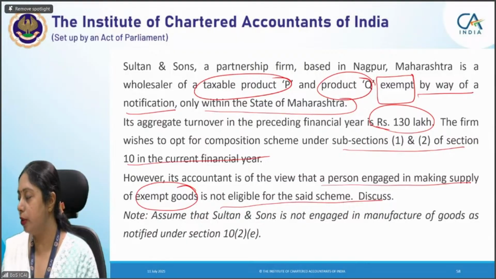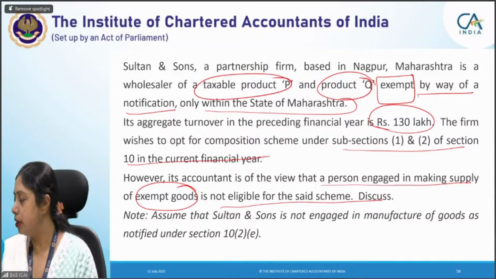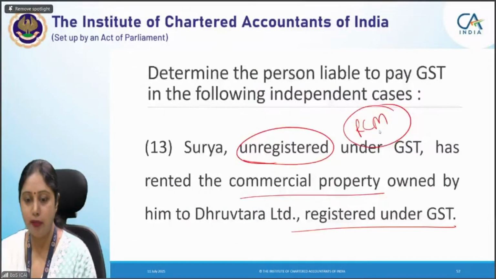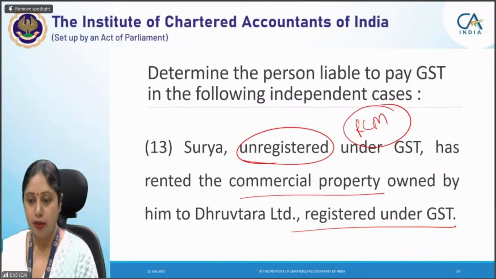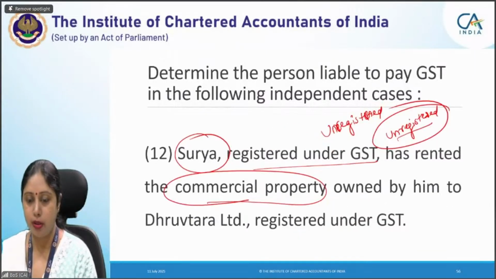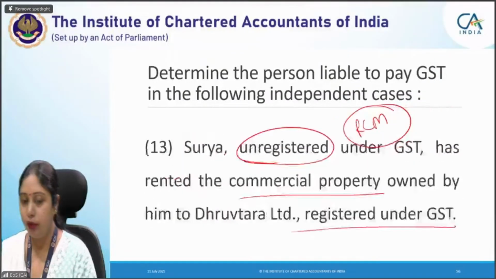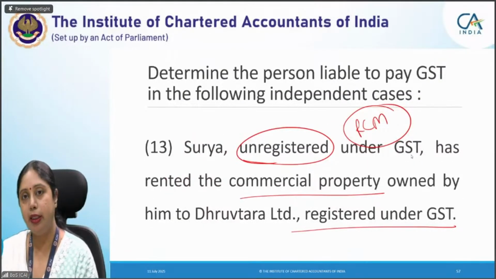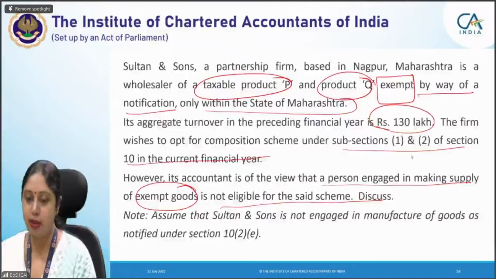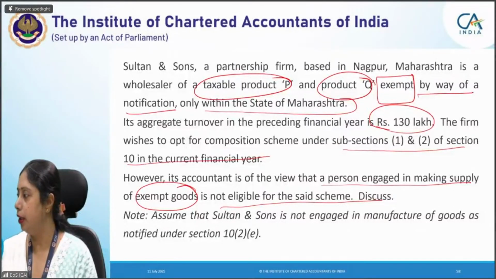Very good, Akshbanu Mansuri, your point is absolutely correct. Sahib is asking in this case unregistered, then RCM applies. Sahib, you were asking for the previous question, I suppose. No, not previous question. You were asking for this particular question, na? Yes. This question we have already seen in the 13th part. You might be asking for the 12th question, Sahib. In the 13th, you must have seen that if he is unregistered, RCM will apply. Okay. Let us see other answers.